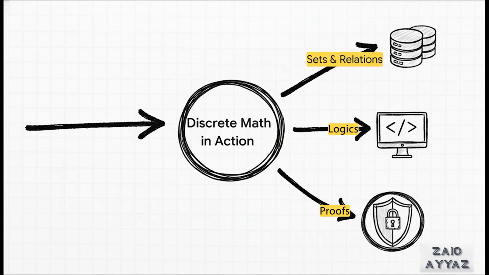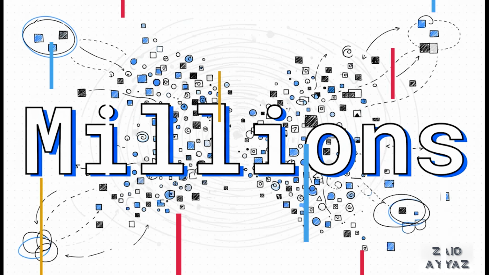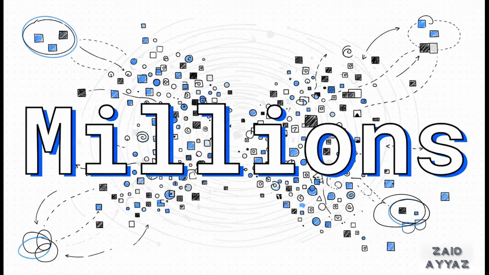It's all connected. And the scale of this is just staggering. Every single day, operations based on these simple principles of sets and relations are performed not thousands, not even hundreds of thousands, but millions upon millions of times in any single large database. The entire global flow of information runs on this discrete, logical foundation.